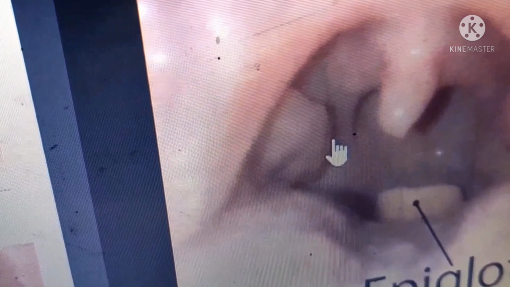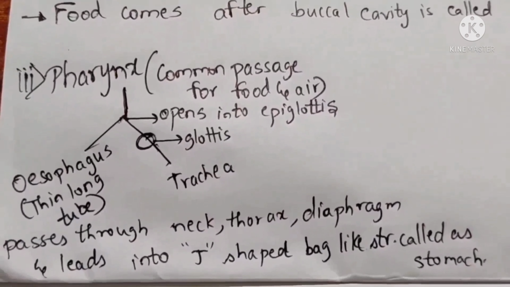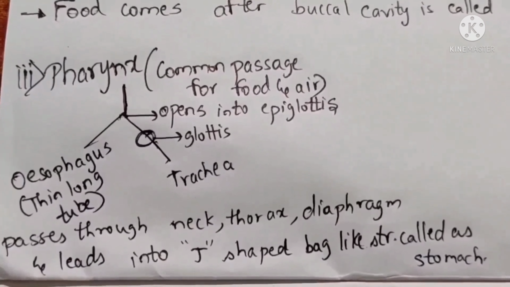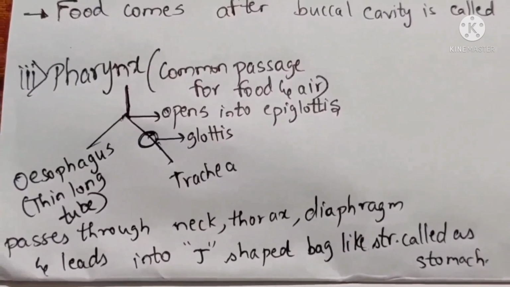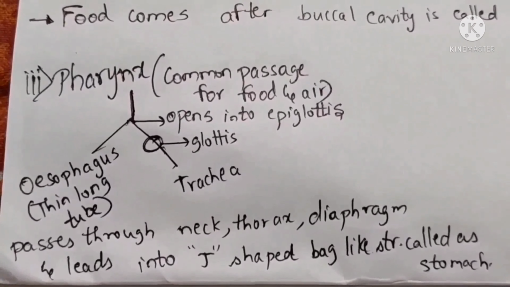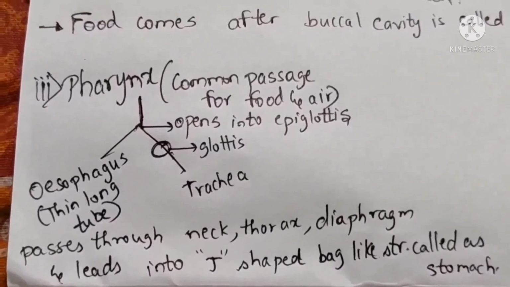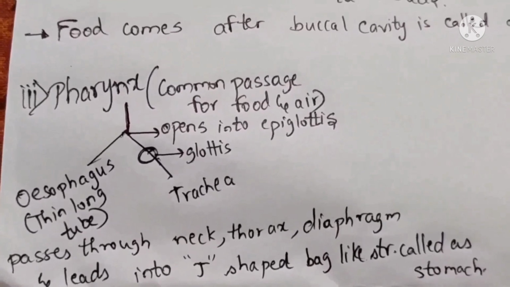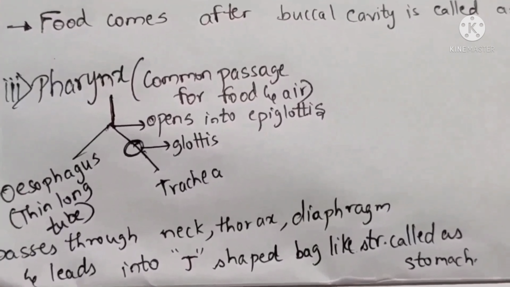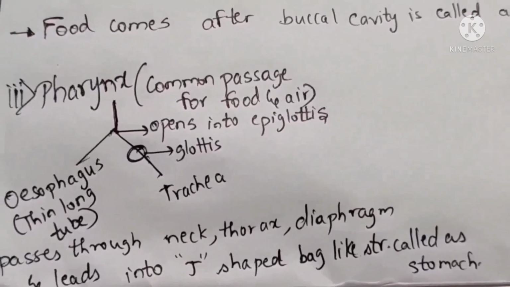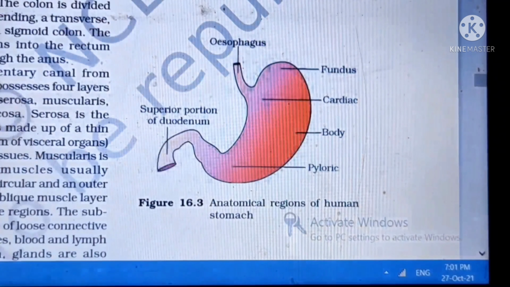The breathing will come in the next chapter. Now let us lead into this. Now the food goes into the esophagus, which is a thin, long tube. From this esophagus, it passes through the neck, thorax, and diaphragm, and at last this esophagus leads into a J-shaped bag-like structure. Now, coming to the stomach.